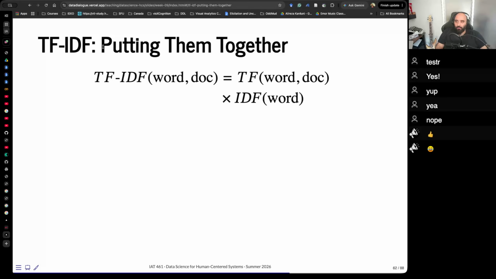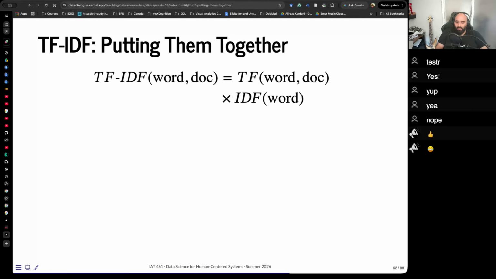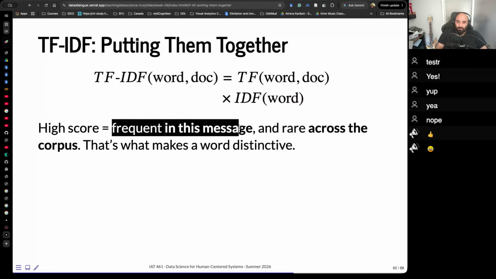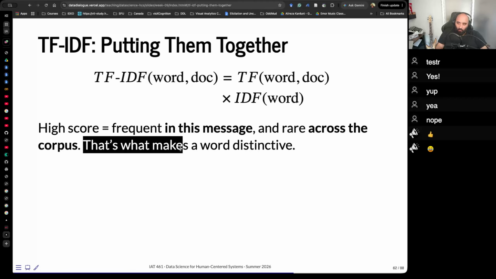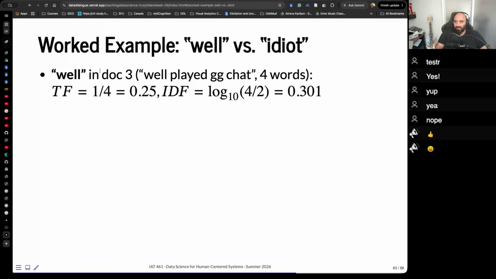So we use TF-IDF, term frequency, inverse document frequency. We multiply the term frequency by the IDF. So a high score means frequent in this message and rare across the corpus. That's what makes a word distinctive. So the worked example here: in doc 3, "play GG chat," 4 words, the term frequency of "well" is 1 divided by 4, 0.25.